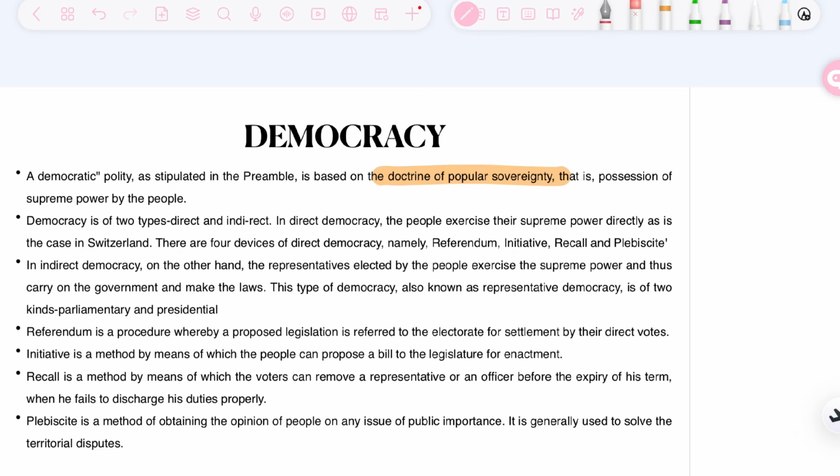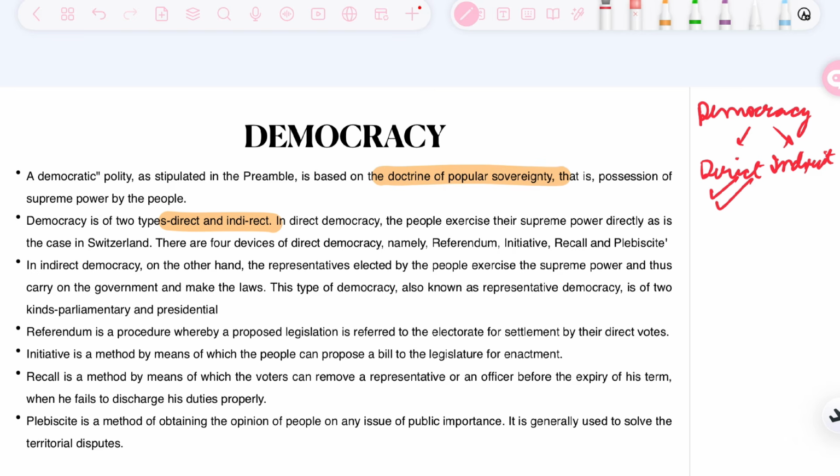So democracy is of two types, direct and indirect. We'll see what the difference is. When we are talking about direct democracy, the people are themselves the supreme power and they are directly involved. For example, people will directly vote on a bill. However, in India, do we directly vote on a bill? No, that's not the case. We elect our MLAs or we elect our MPs. That is how democracy works in India.